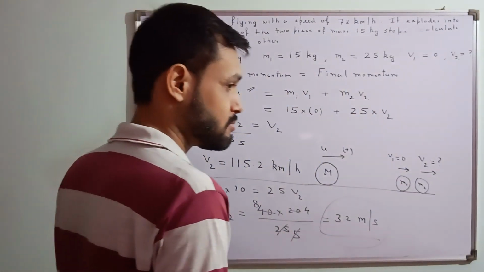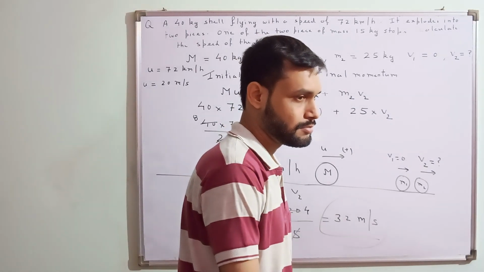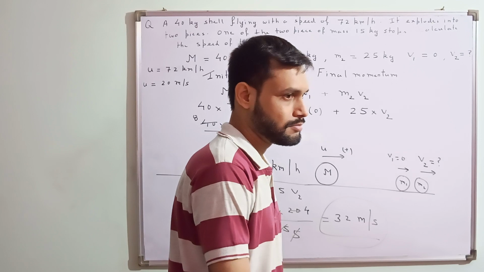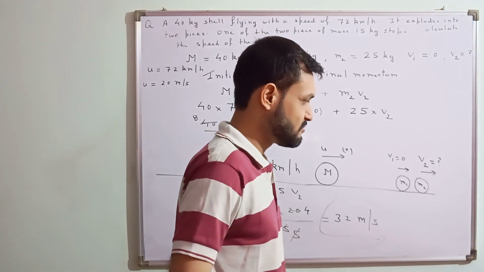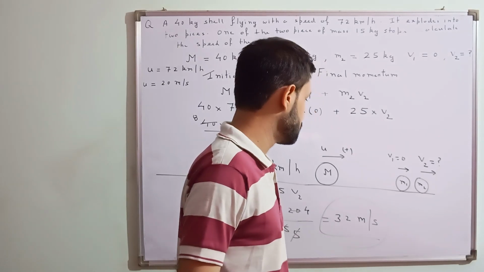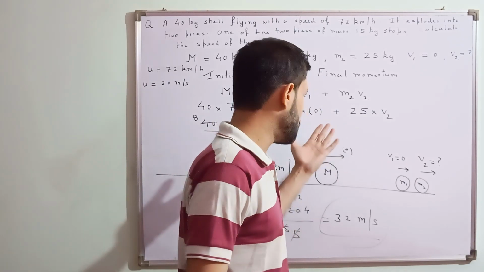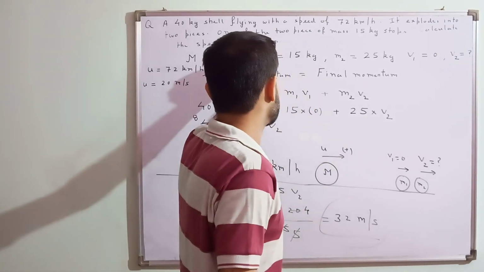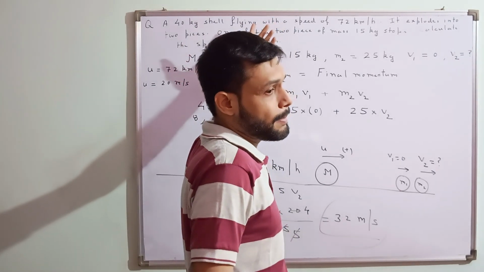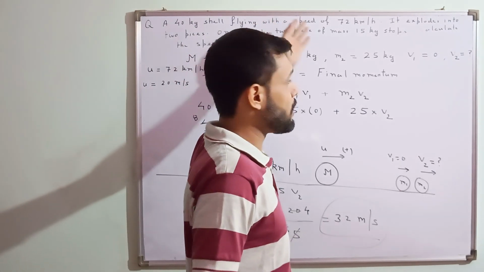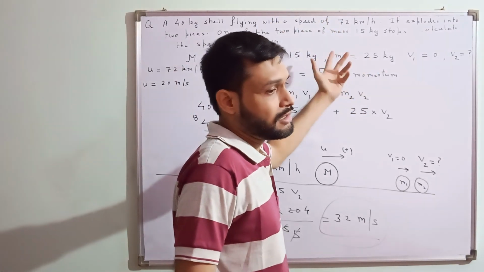Sir, one doubt. In this case you said the initial momentum is for a one body system and the final momentum for two bodies. So how do we consider whether we have to take one body? No, you have to see the question. You see the question that an object is moving. That means one body system. They will mention in the question that two particles are colliding, or a gun is fired and a bullet leaves.